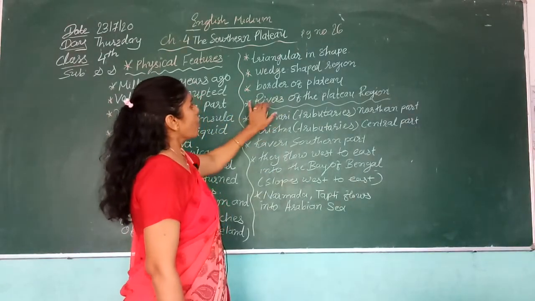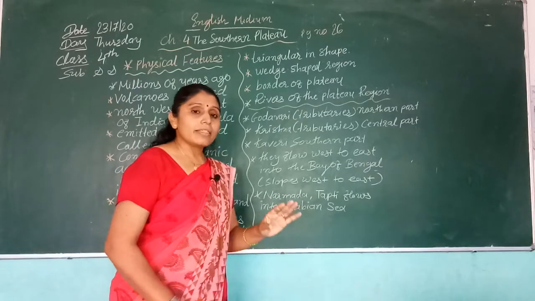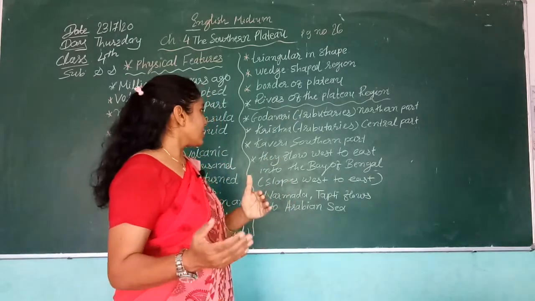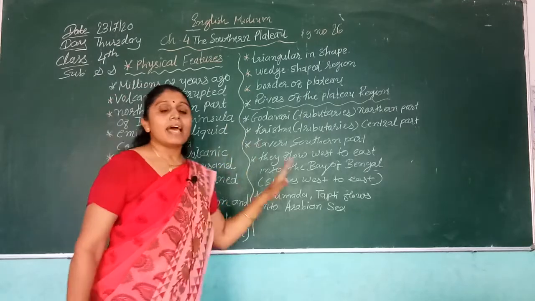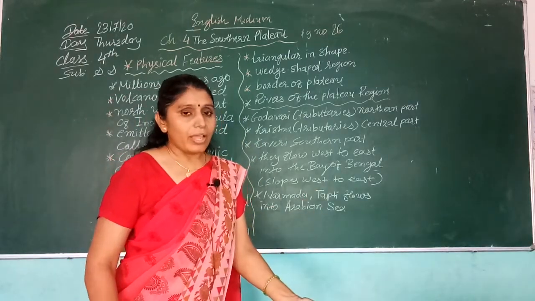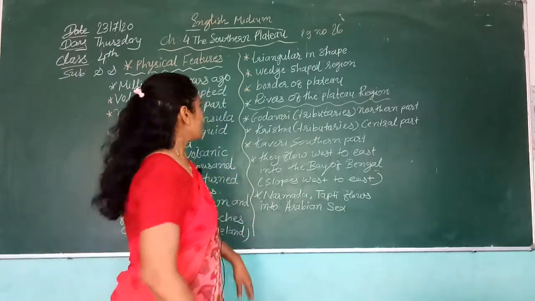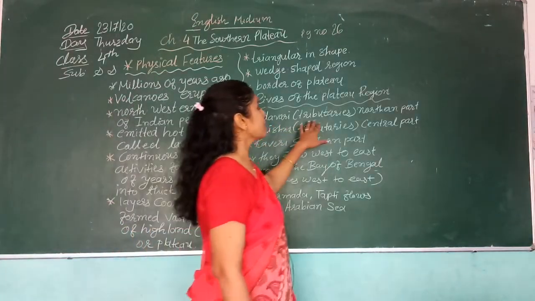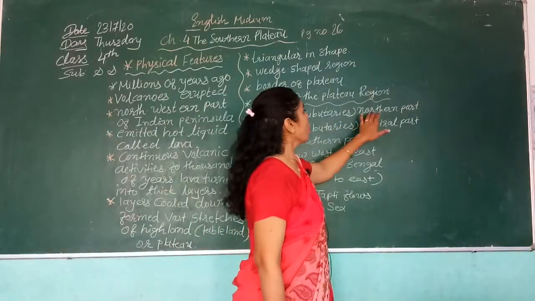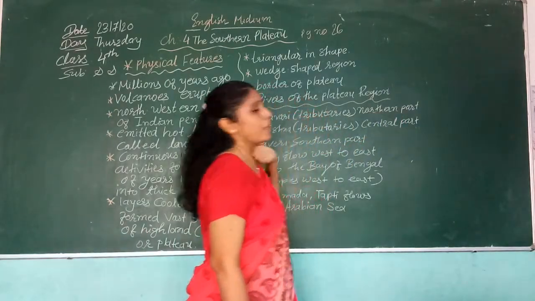Then the rivers of the plateau region. There are many rivers, like the Godavari, Krishna and Kaveri, and their tributaries. The Godavari and its tributaries flow on the northern part of this plateau.